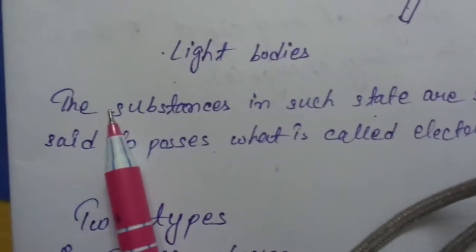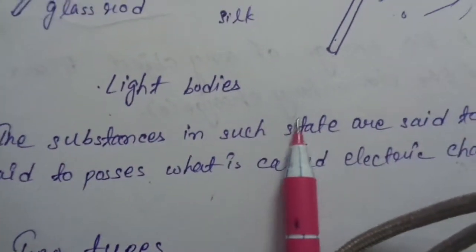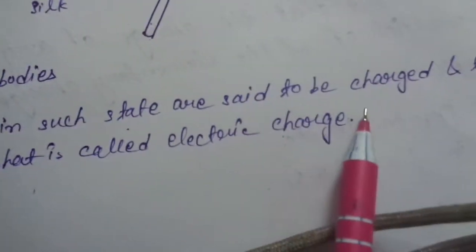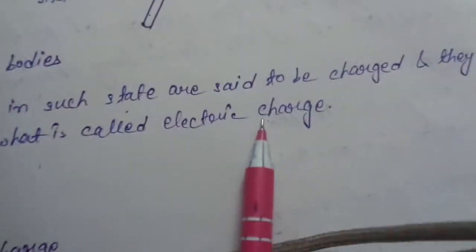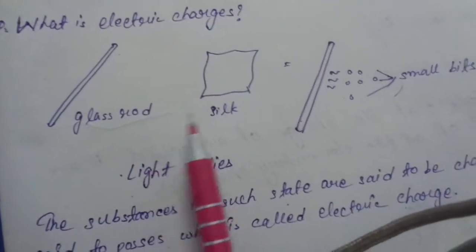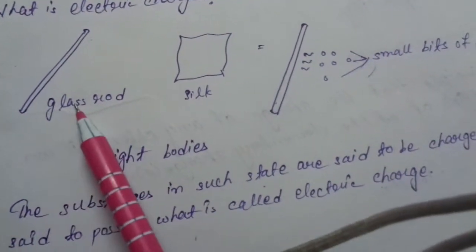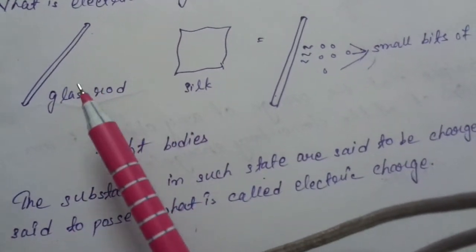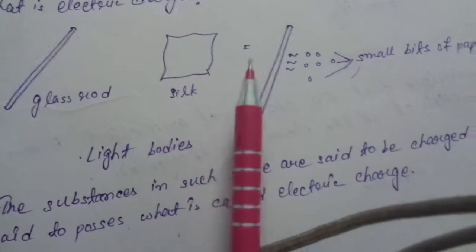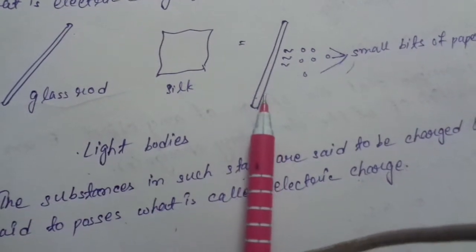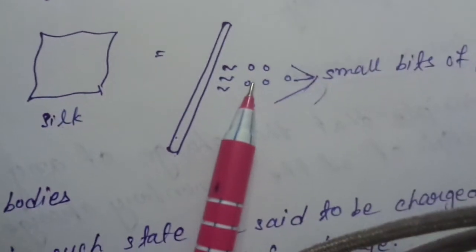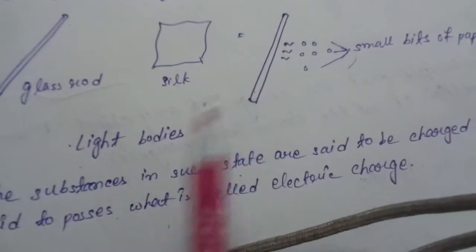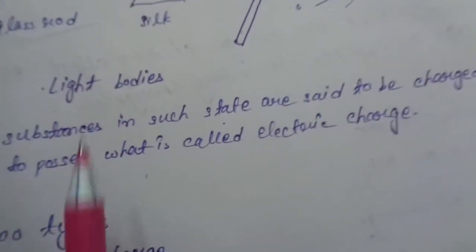The substances in such a state are said to be charged and they are said to possess what is called electric charge. If we rub a glass rod and silk together, the glass rod gets a property to attract small bits of paper. This property is called the electric charge.